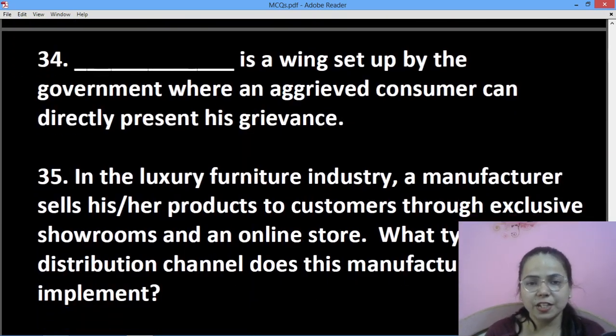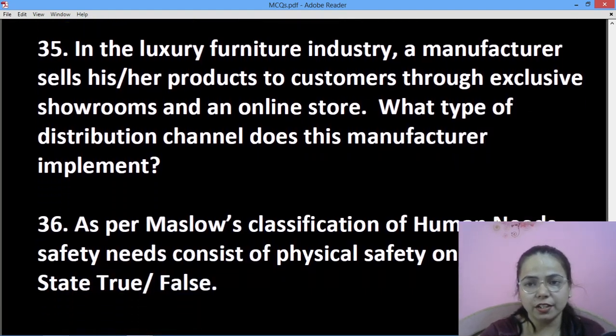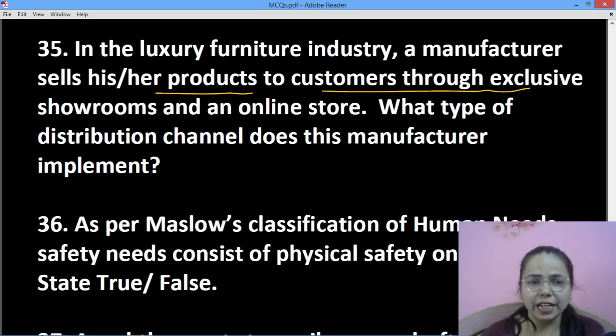Then next question is dash is a wing set up by the government where an aggrieved consumer can directly present his grievance. When it comes to directly, it will be lok adalats. Then in the luxury furniture industry, a manufacturer sells his or her products to the customers through exclusive showrooms and online store.